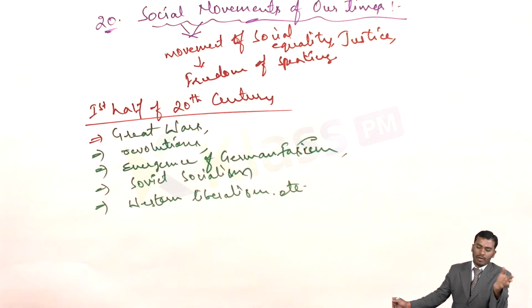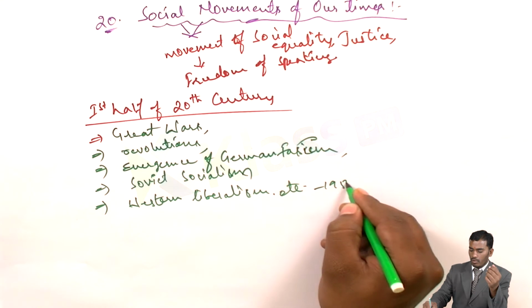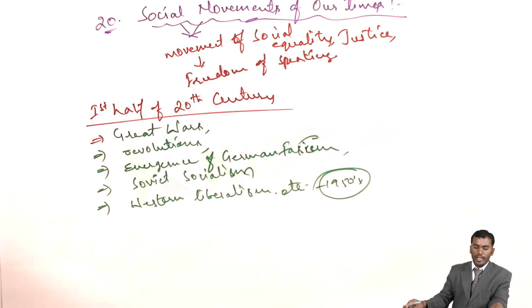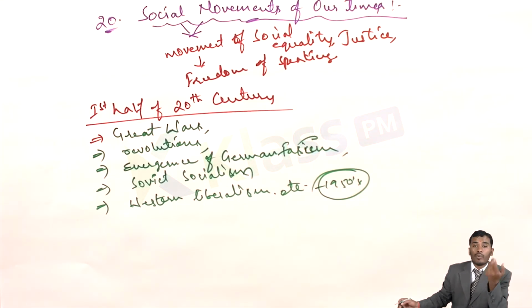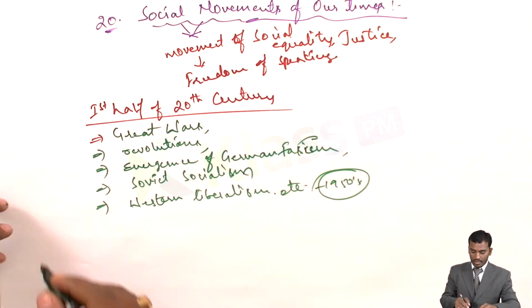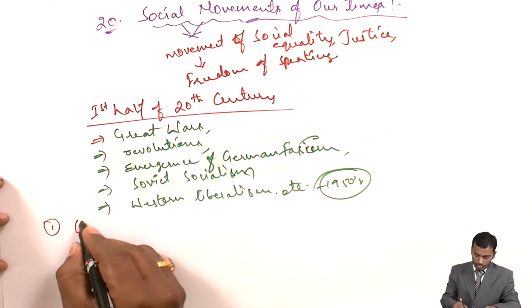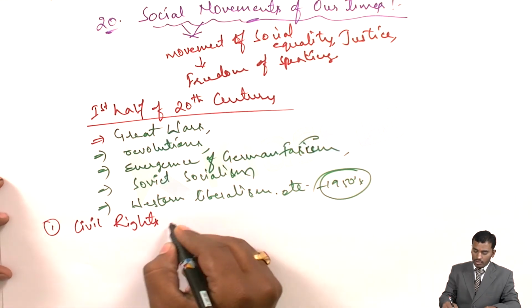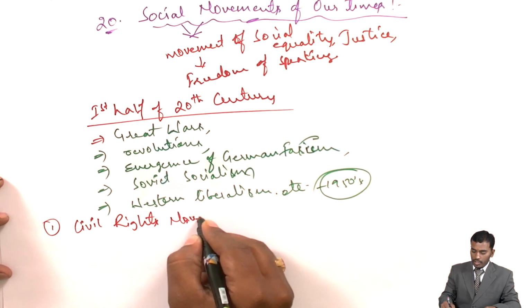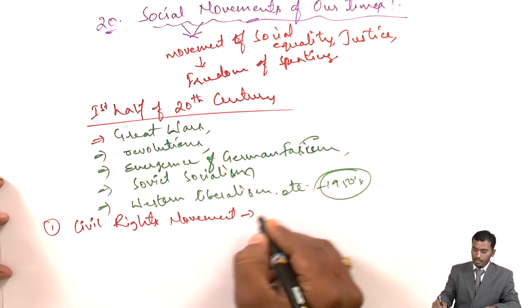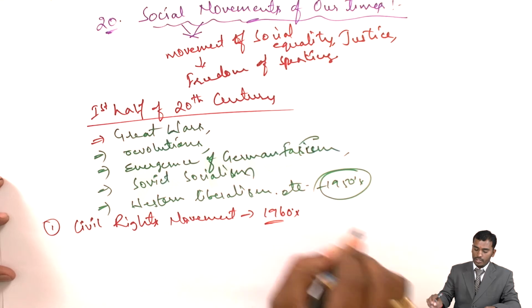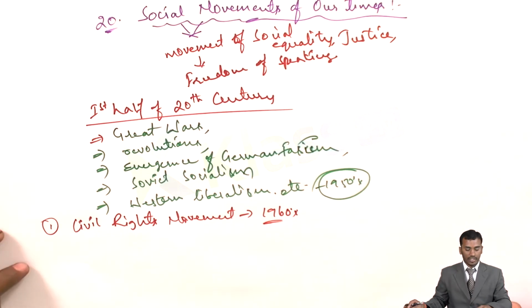But finally, after the 1950s, almost a new era started. What happened in this new era, how it started and what marked the new era, that we'll be learning now. So the first social movement we'll be learning is the civil rights movement. What about this civil rights movement? It started in the 1960s.